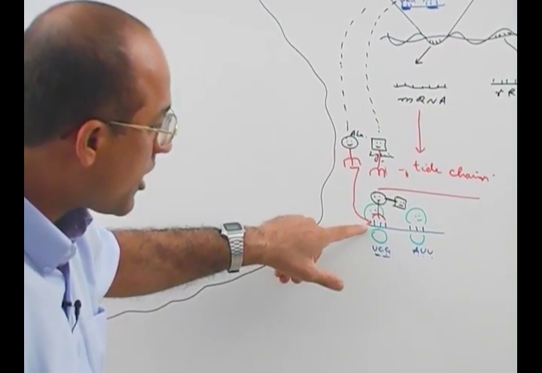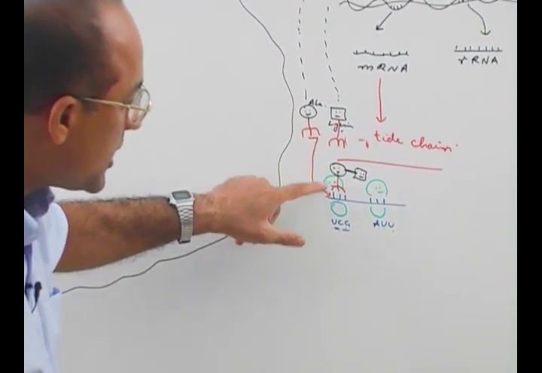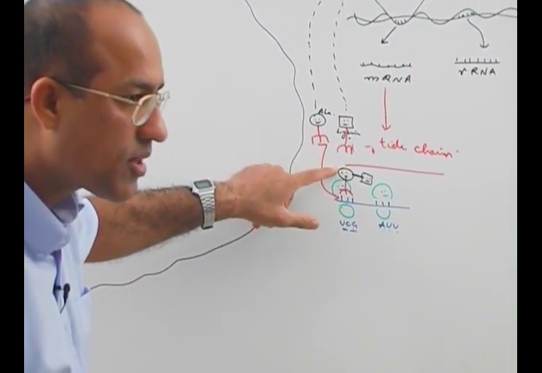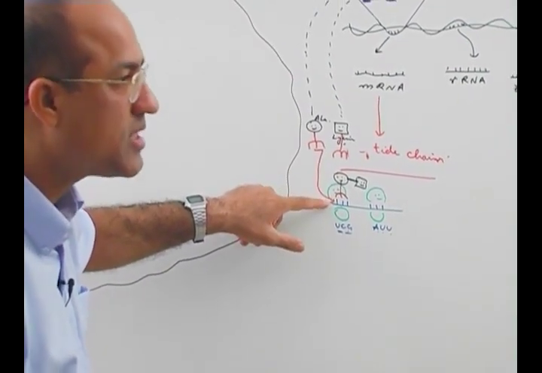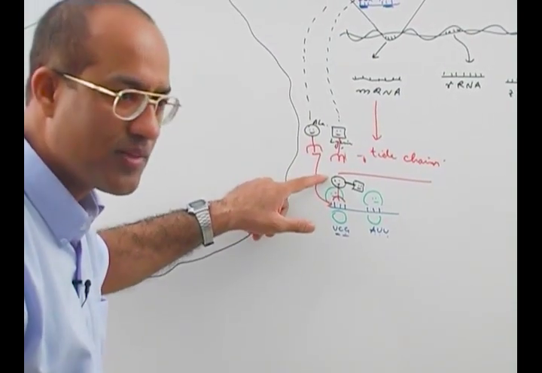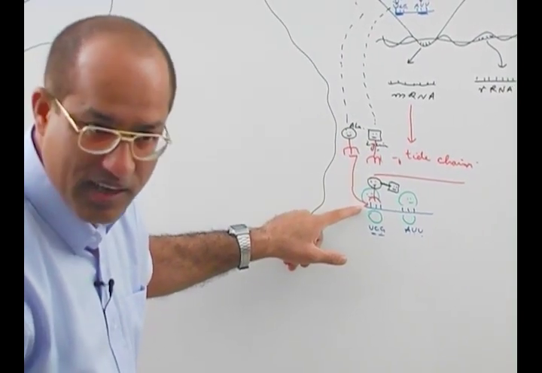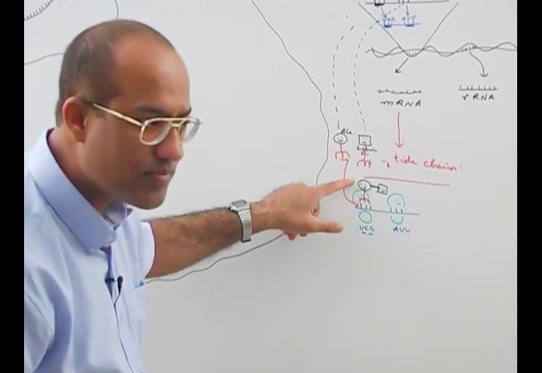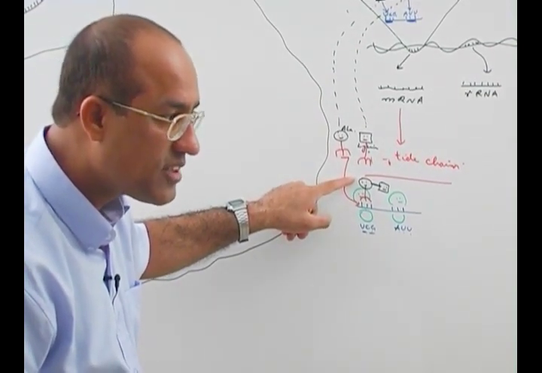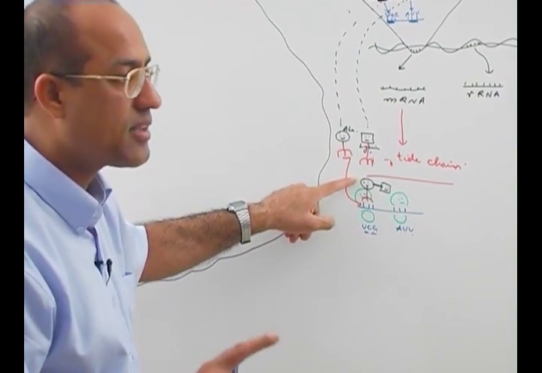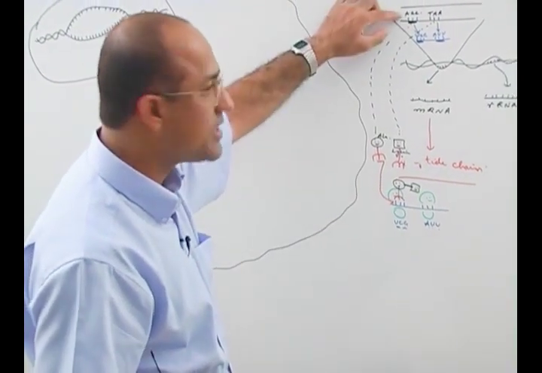According to the code in the messenger RNA, we are sequencing and making a chain of amino acids. So technically we say messenger RNA is being translated into a peptide chain. The codes in messenger RNA are being translated into what? Amino acid sequence in the peptide. So in the cell, where are the secrets of protein synthesis locked? They are locked in DNA.